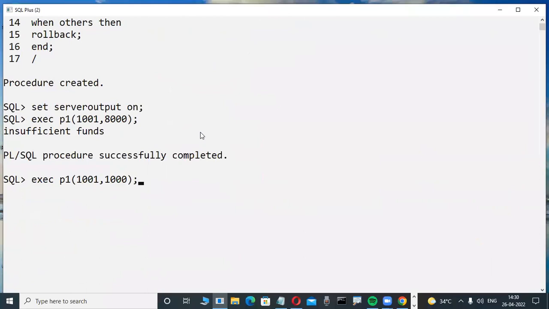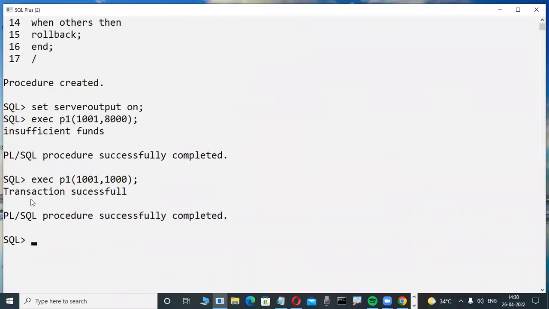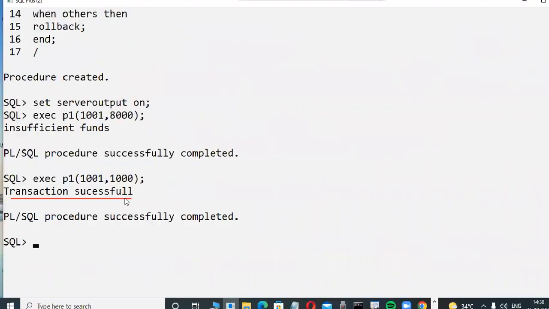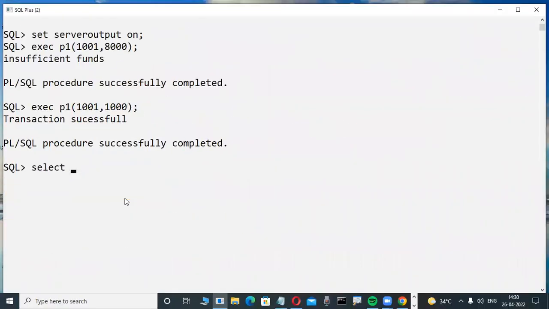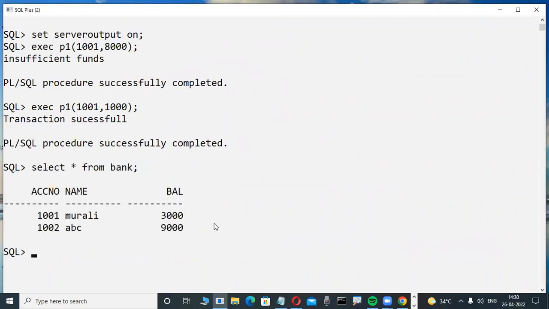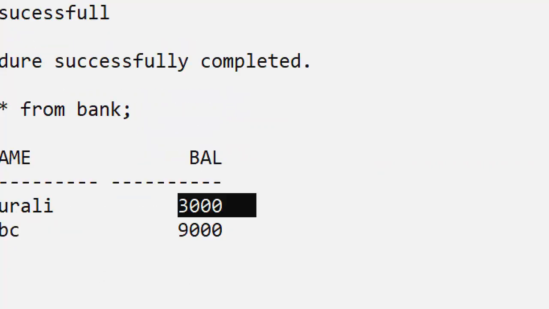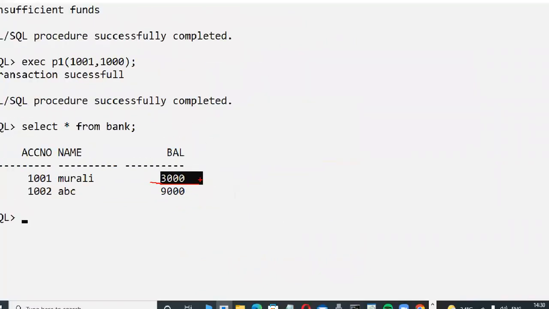Now check it out. Yes, your transaction is successful. And is it really affected in the database? Select star from bank, a database table. Here it shows 3,000. In the previous case 4,000 was there, and we withdrew 1,000, so the remaining balance is 3,000.